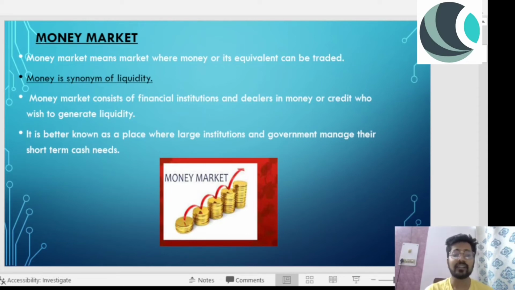The money market consists of financial institutions and dealers in money or credit who wish to generate liquidity. Liquidity is very important when we talk about the money market, because high liquidity denotes something near in value to cash money. It is better known as a place where large institutions and government manage their short-term cash needs. So the participants are large institutions and government.